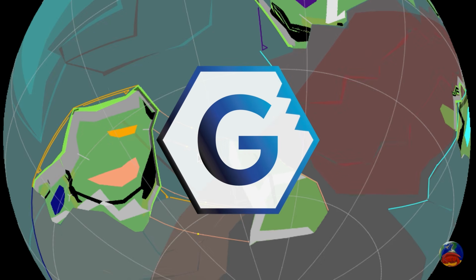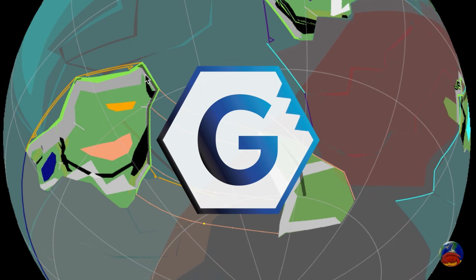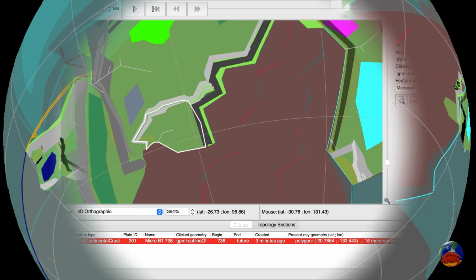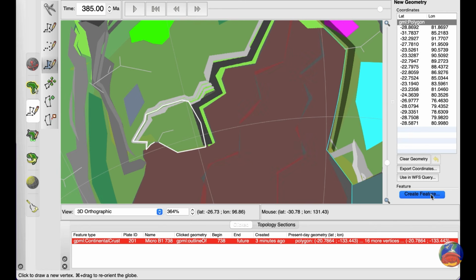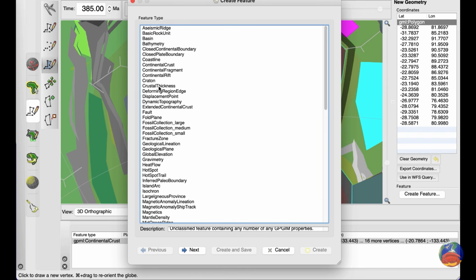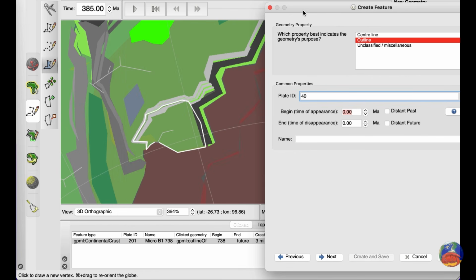G-Plates is a GIS, or Geographic Information System software, and it's designed for academic research by geographers, geologists, and other experts as a tool to reconstruct the history of plate tectonics. I want to share some resources for those of you who are considering G-Plates for your worlds, and recommend some alternatives as well. Since G-Plates is a specialist tool, it's not the most user-friendly software, but it is a great free tool that you can use to design your worlds.